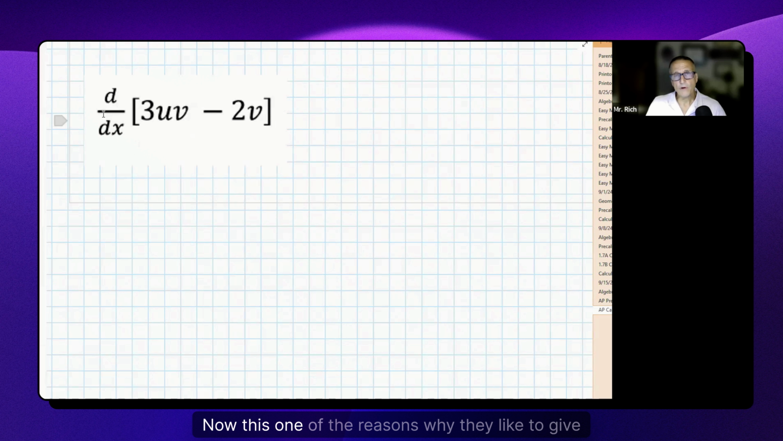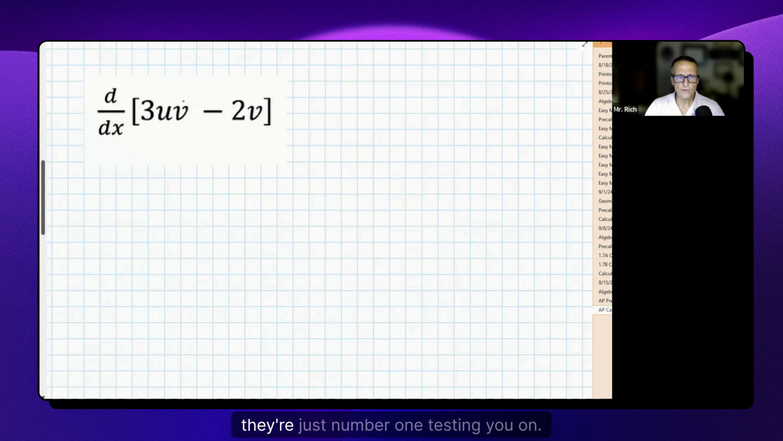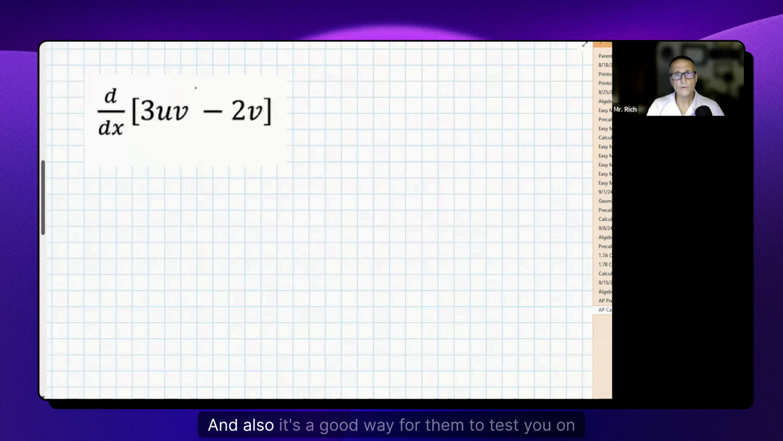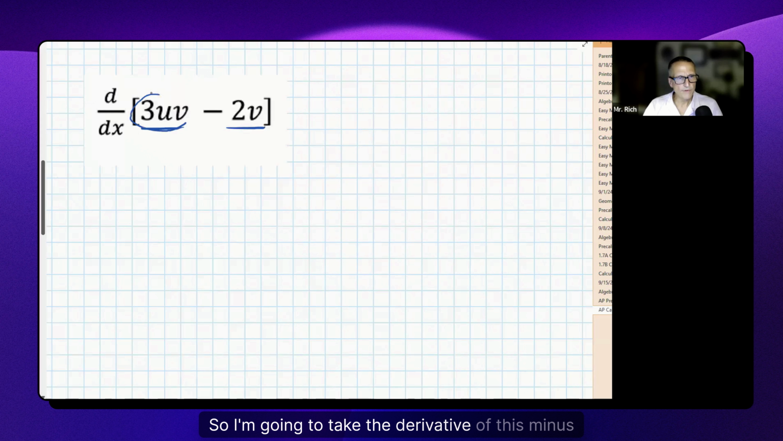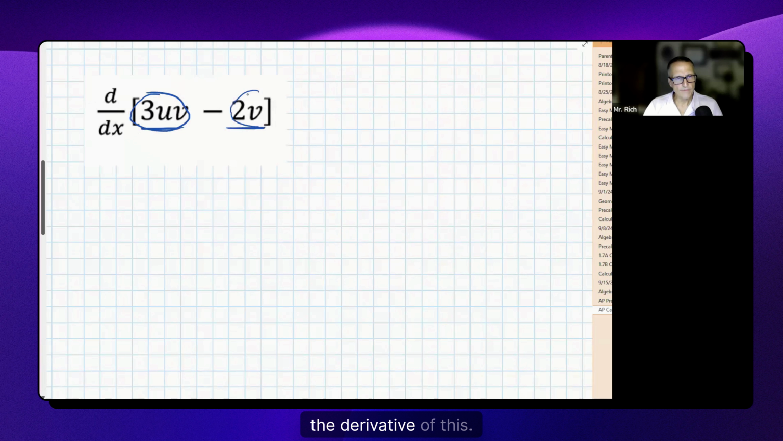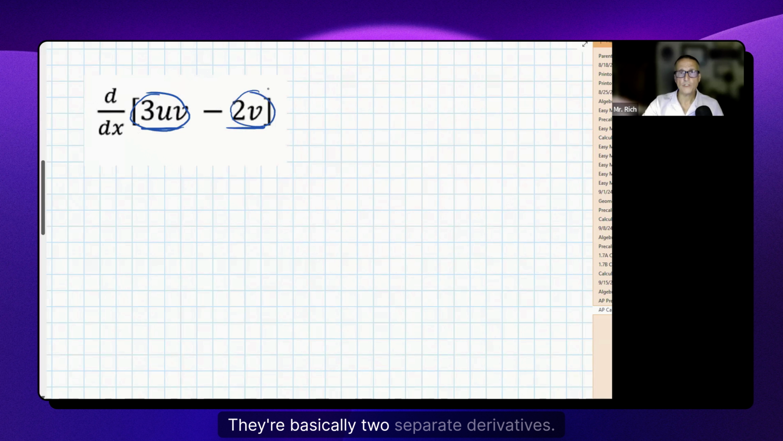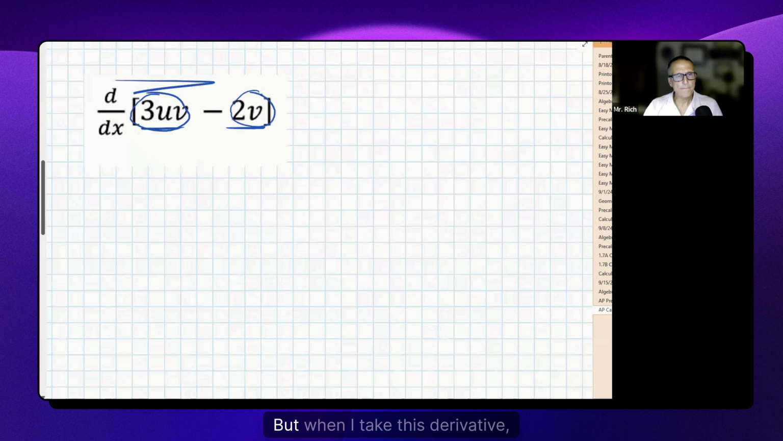Now, one of the reasons why they like to give problems like this, where there's really very little use of the power rule, is that they're, number one, testing you on whether you know the product and quotient rule. And also, it's a good way for them to test you on whether you know the properties of derivatives. In other words, when we take derivatives, we can take them term by term. So I'm going to take the derivative of this minus the derivative of this. They're basically two separate derivatives. But when I take this derivative, I have to use the product rule.